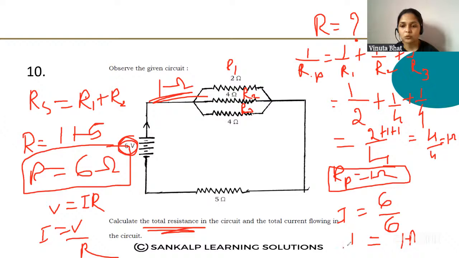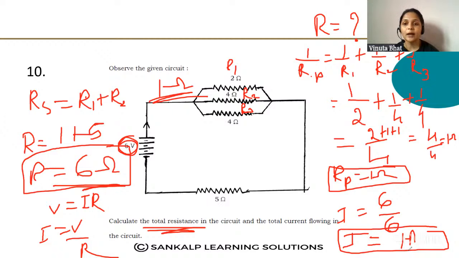I is equal to 1 ampere. And what is the value of the total resistance? That is 6 ohm. 6 ohm ಮತ್ತೆ 1 ampere. Like this you should solve the sum. ಈ ತರ ನೀವು sum ಅನ್ನ solve ಮಾಡಬೇಕು. ಗೊತ್ತಾಯ್ತಾ? Yes, I hope this question is solved and ಇದು ಅರ್ಥ ಆಗಿದೆ ಅಂತ ಅನ್ಕೊಳ್ತೇನೆ.